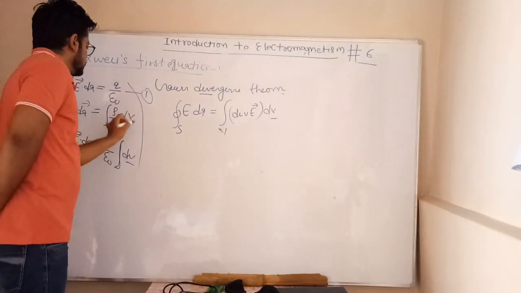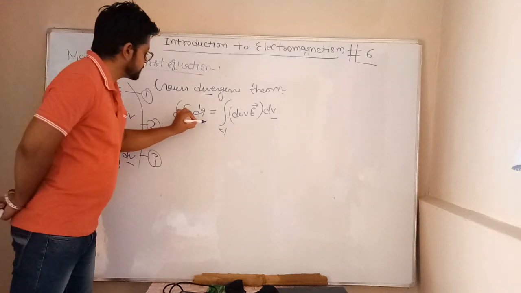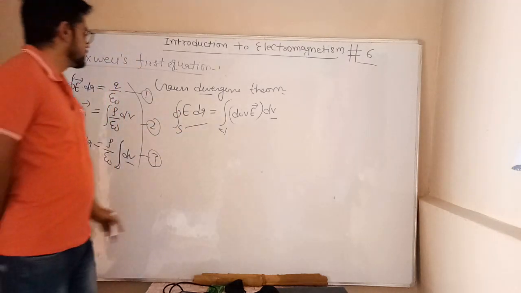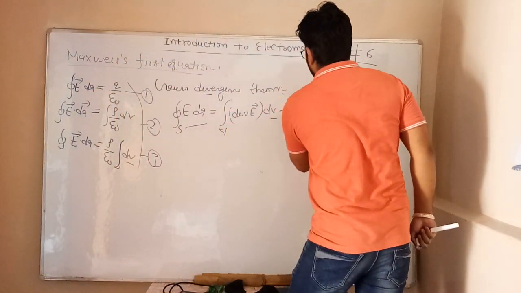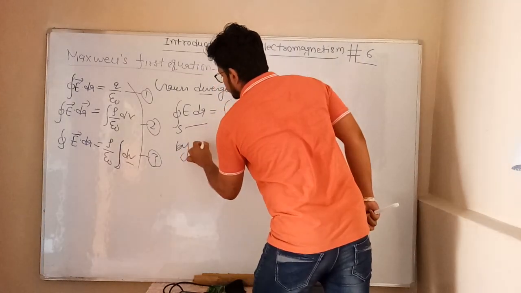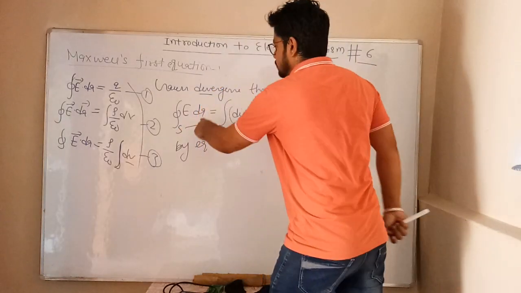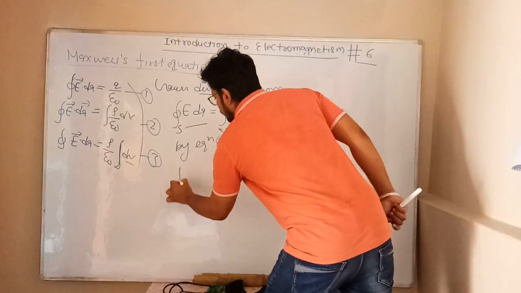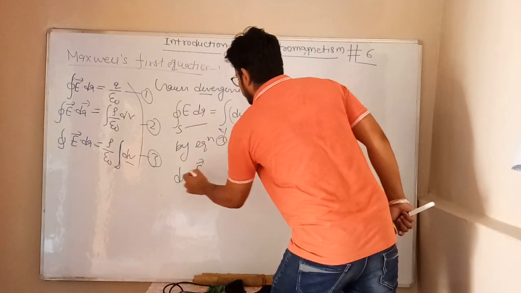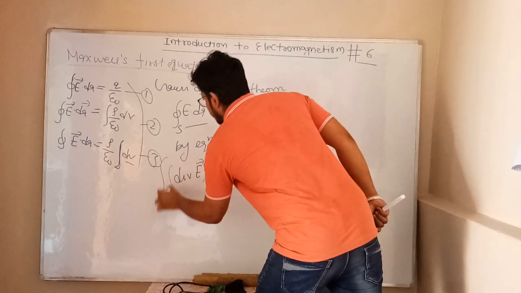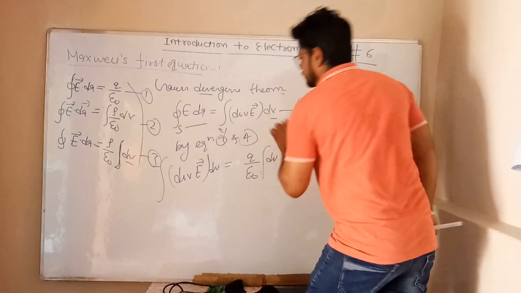This is equation 1, equation 2, equation 3. If we replace E dot dA in equation 3, then this is equation 4. By equations 3 and 4, we can write, because this is E dot dA, E dot dA equals divergence of E dV equals Q upon epsilon naught dV.